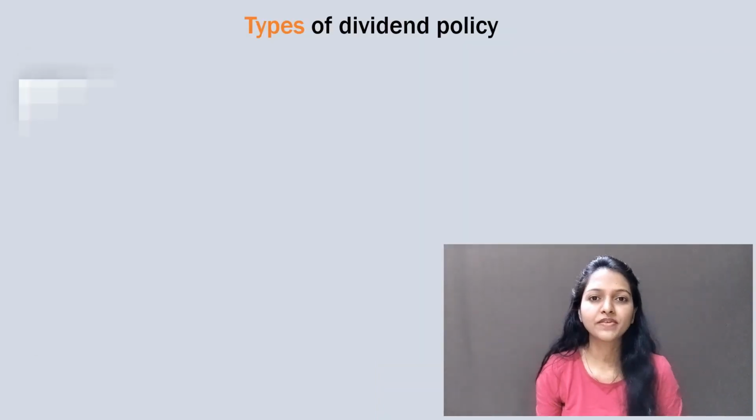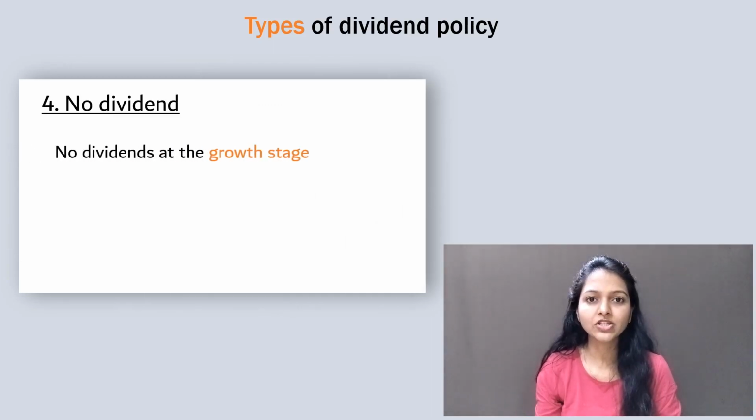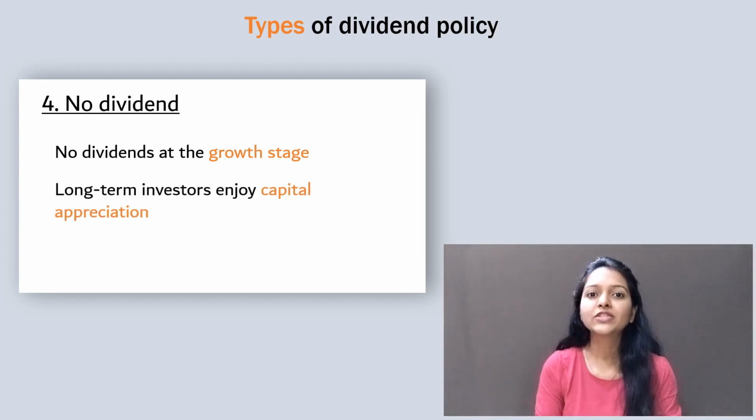And the last is no dividend. We saw earlier in the life cycle that the companies at the growth stage are not willing to pay dividends because they want to use it for funding the growth opportunities. Such a policy may discourage the investors who are aiming for consistent payments, but the investors who stay for long may enjoy the benefits of capital appreciation in the future.